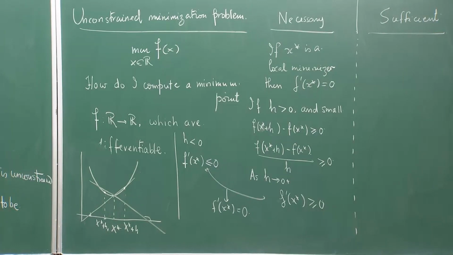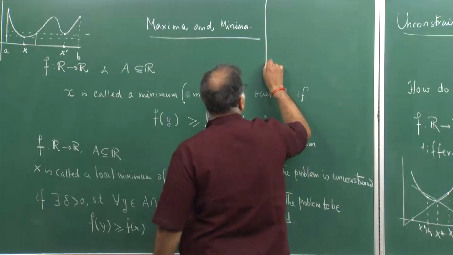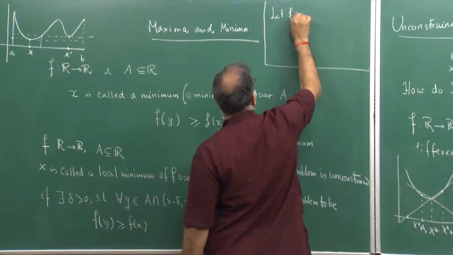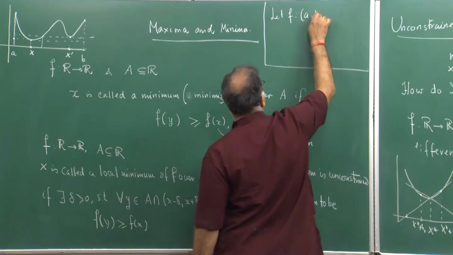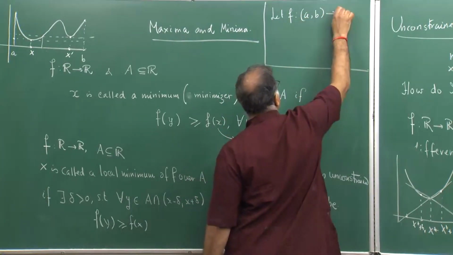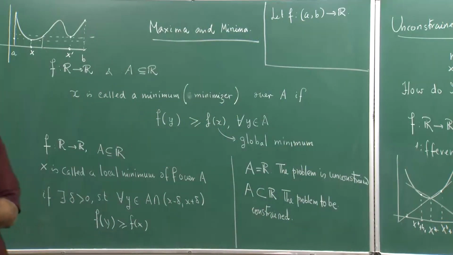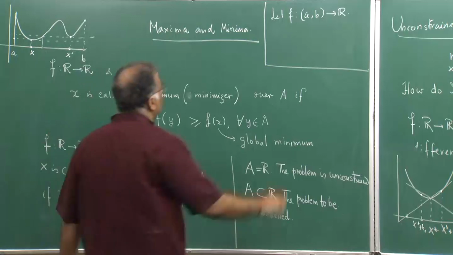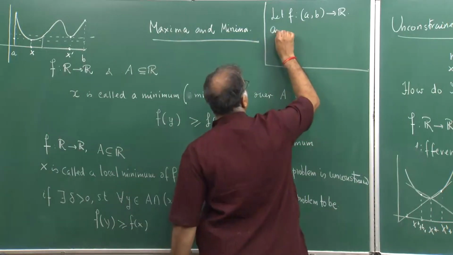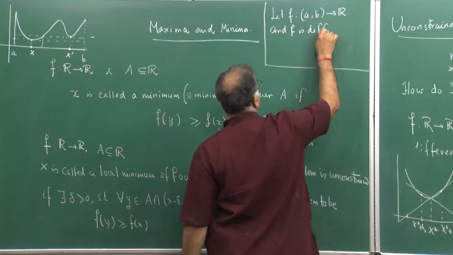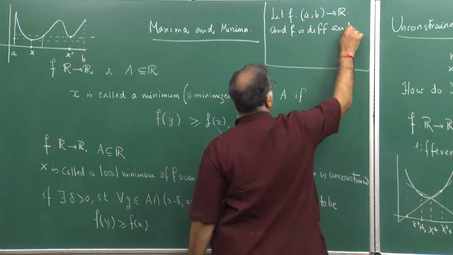I ask you to prove another result at home. Let f be defined as follows. Here I am optimizing over a subset, so it is a constrained optimization problem, but the set A is an open interval and f is differentiable and x star is a local minima.